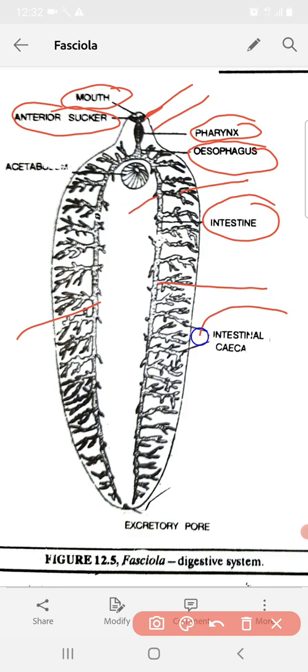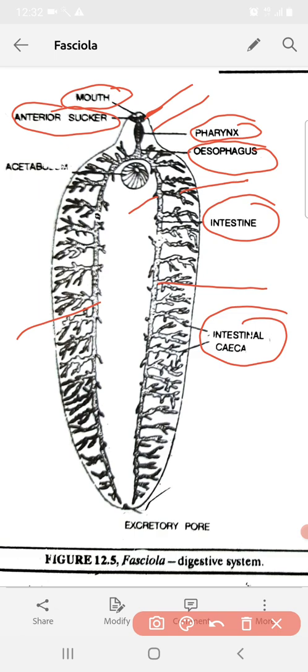These are called intestinal cecae. The internal intestinal cecae are very short and simple, that is, they are not further bifurcated, while the external cecae are further divided into secondary and tertiary cecae. Thus the intestine is spread throughout the entire body of the worm. The limbs and all the cecae are blind and there is no anus.